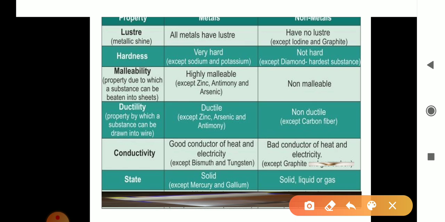Now once again we can see in short. The first is luster. Metals are lustrous and non-metals have no luster. Hardness: metals hard, non-metals not hard. Malleable: these are malleable, these are non-malleable. Ductility: metals ductile and non-metals non-ductile. Conductivity: metals are good conductors of heat and electricity, whereas non-metals are bad conductors. State: metals are solid, whereas non-metals are solid, liquid and gas.